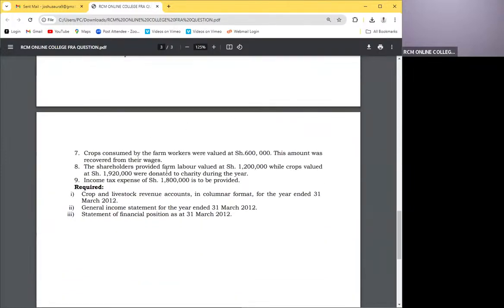And then they want us to give them a crop and livestock revenue account in a columnar format for the year ended 31st March 2012. Later on, to take care of these indirect expenses, they want a general income statement. And number 3, we have the statement of financial position. So we shall do this straight away. Number 1: crop and livestock revenue accounts in columnar format.